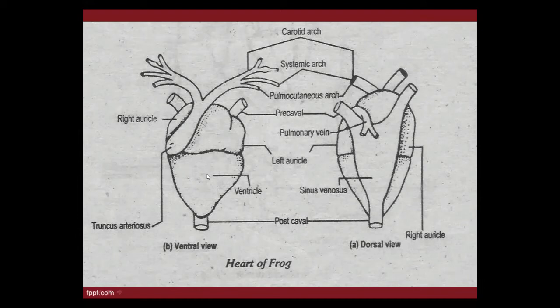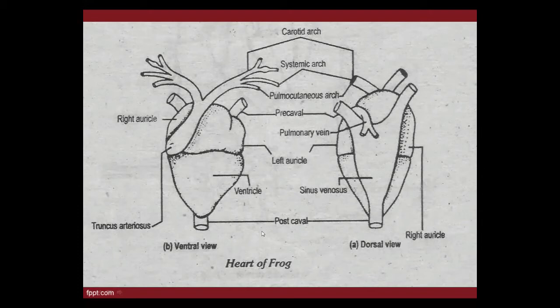But how do these two types of blood separate from each other in the ventricle, beta? Because there is a septum. Septum means a very thin membrane-like structure present in the ventricle, and the two types of blood separate because of this septum. That is the information about the ventricle and atrium: right auricle or atrium, left auricle or atrium.